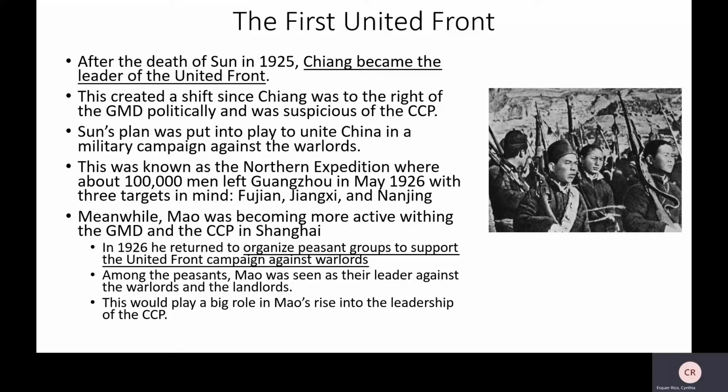The thing with Xiang is that he is very anti-communist, and he was not very down to get down with the commies, despite the fact that they were forming an alliance against the warlords. Politically, he was very suspicious of the CCP.